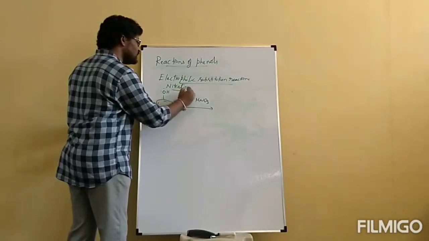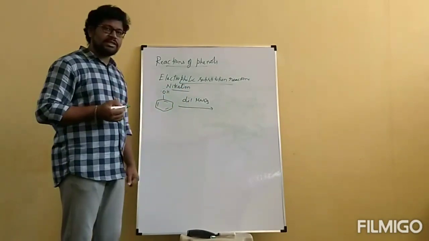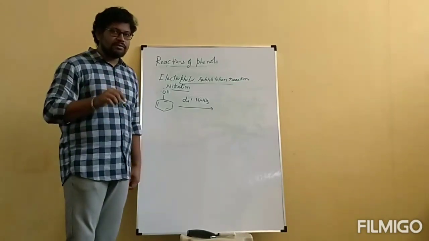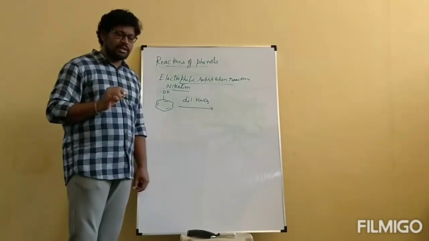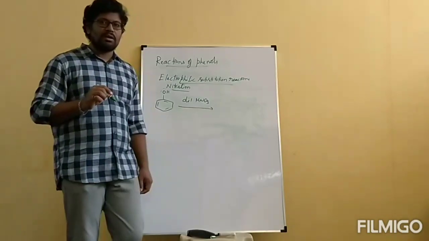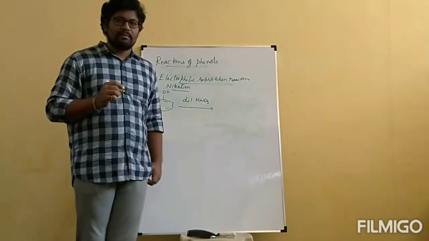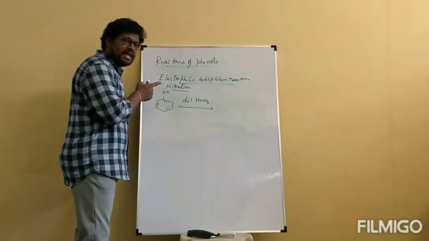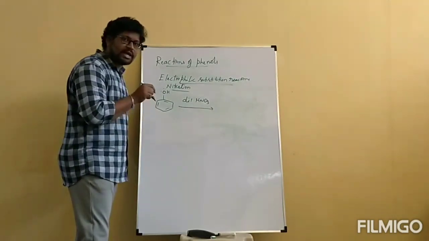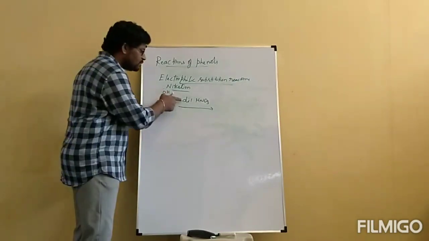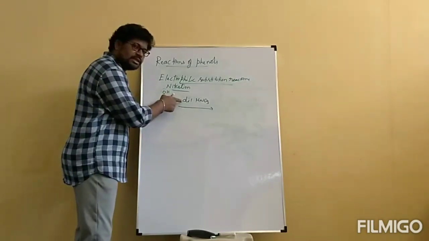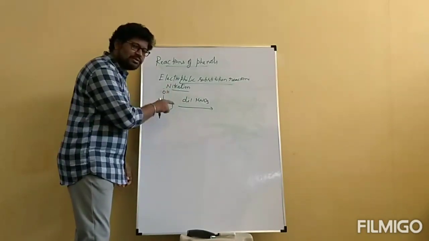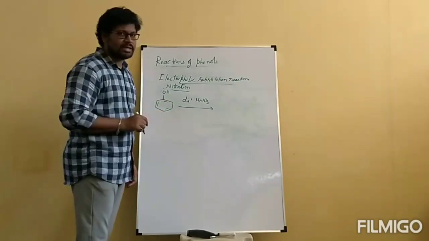In electrophilic substitution reactions, nitration is the first reaction, in which for benzene ring we have used concentrated HNO3 and concentrated H2SO4 as the reagent. But here the OH group is already present, which is a highly active group. Because of the highly active group, there is no need of concentrated HNO3 with H2SO4. Simply we can use dilute HNO3 or concentrated HNO3.